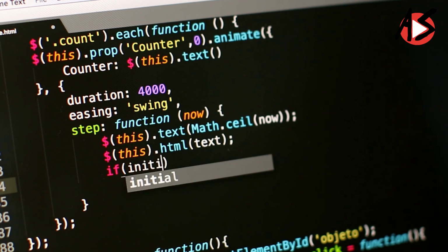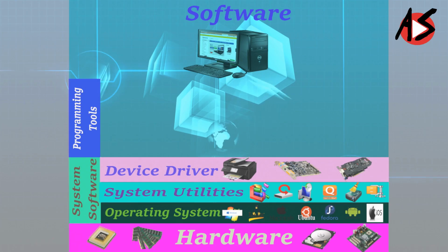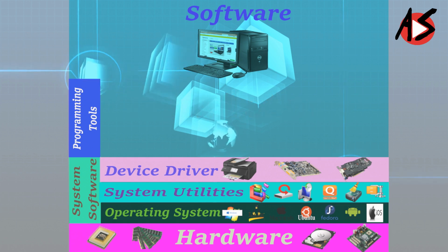But all these instructions are converted into machine code, that is the language that the computer understands. So you require translator software to translate these instructions into machine level language. For this purpose, we are using different types of software like